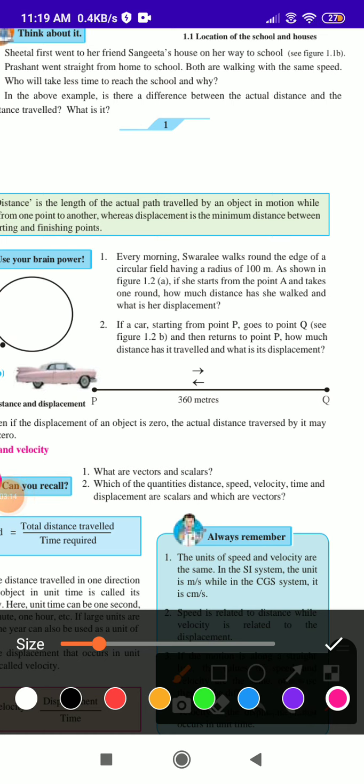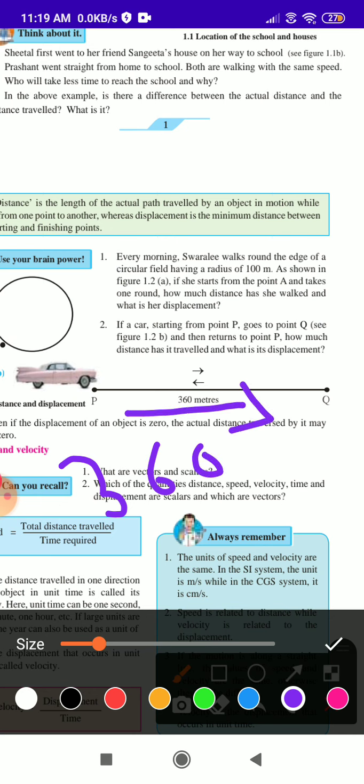Which color do you want? Purple only, okay. 360, that has gone, so it comes back to this same place. So we want the 360.